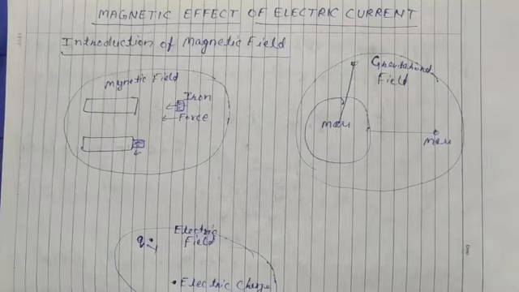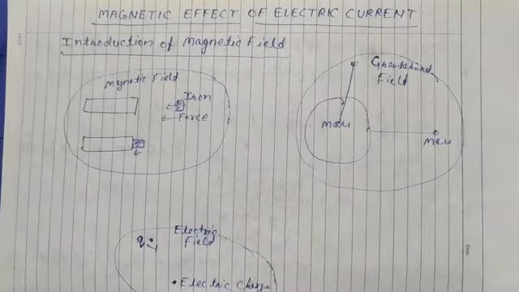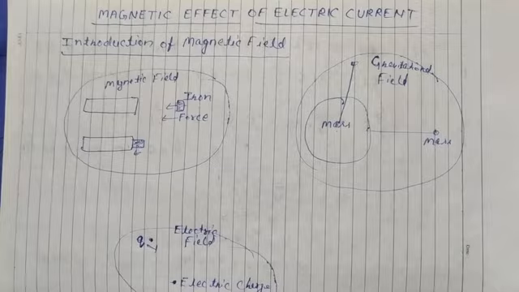We are starting a new chapter today, that is the magnetic effect of electric current. In this, we will study first moving charge and magnetism. And our today's topic is introduction of magnetic field. What is the magnetic field?